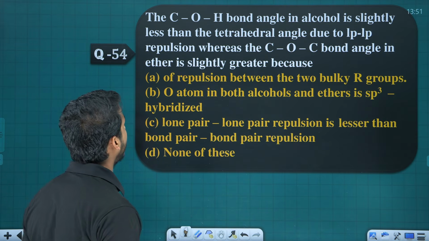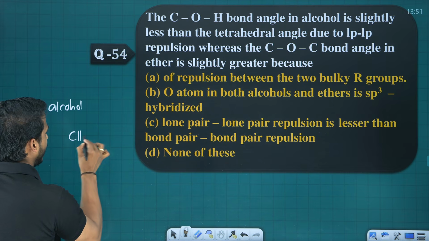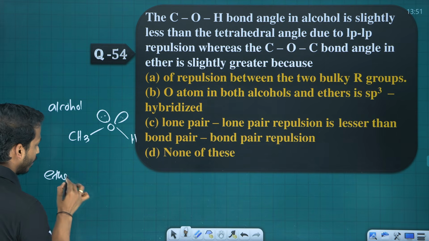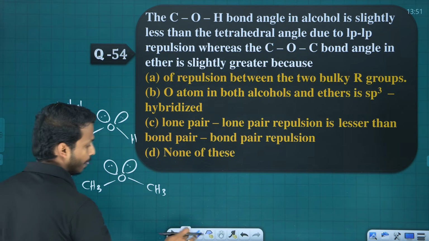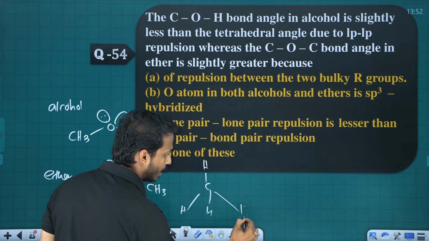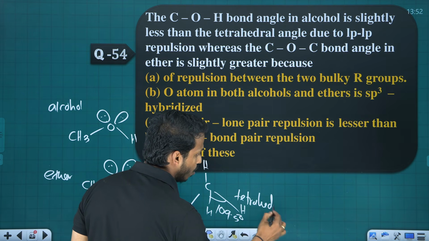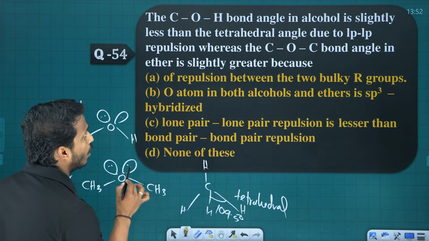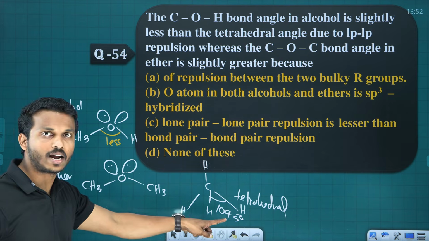Question 54. The carbon, oxygen, hydrogen bond angle. Please remember all. What is the general formula of alcohol? For example, let me take methanol, CH3OH, right? Oxygen contains 2 lone pairs. Let me take an ether, methoxymethane, CH3OCH3. There are lone pairs. Do you know what the normal tetrahedral structure is? Let me take methane as an example. The tetrahedral bond angle is 109.5 degrees. The question: the carbon, oxygen, hydrogen bond angle in alcohol is slightly less than the tetrahedral bond angle.